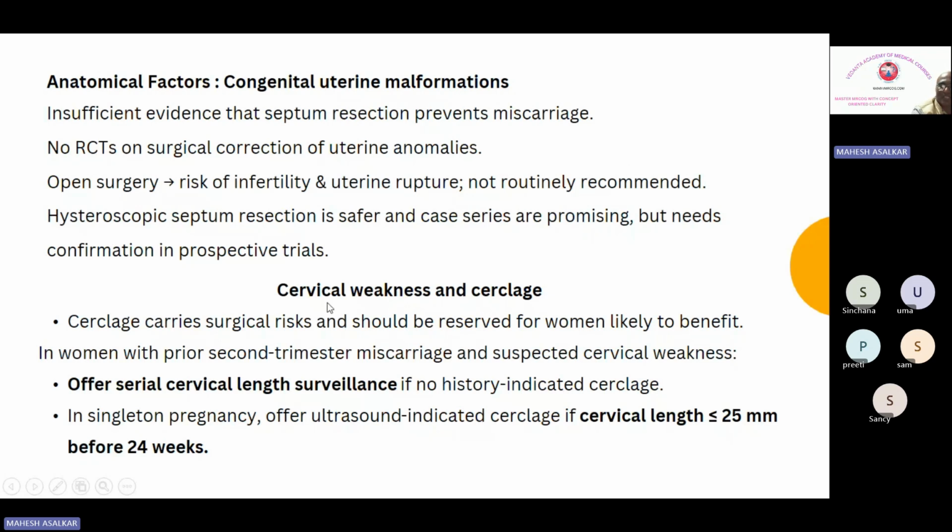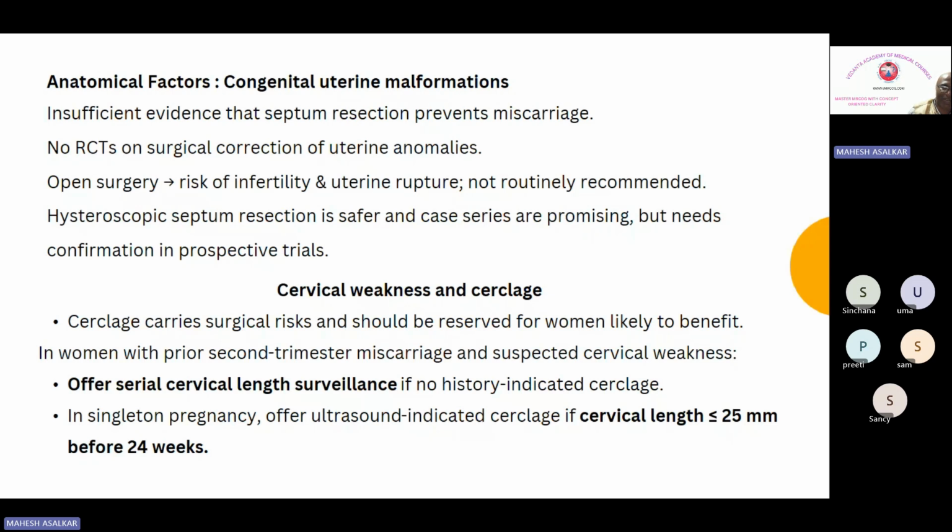Now what is the cervical weakness and cervical encerclage role? Cerclage carries surgical risk and should be reserved for women who are likely to benefit. So patient selection is going to be very, very important when we are talking about cervical encerclage. So we have to have some objective criteria or some definite criteria for putting the patient for cervical encerclage. So what is the recommendation?